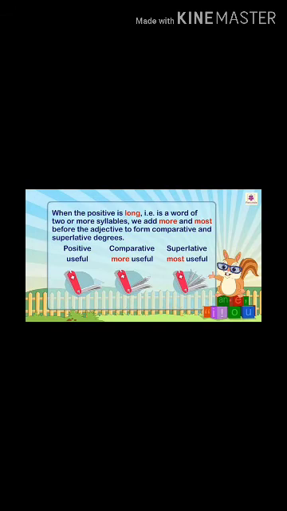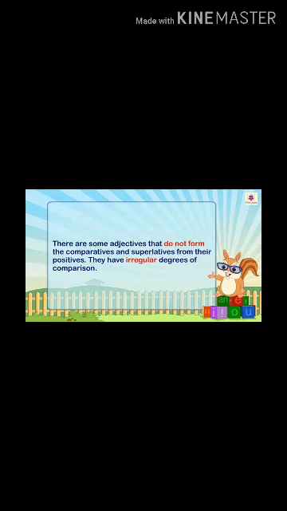Now, when the positive is long, that is a word of two or more syllables, we add more and most before the adjective. Like useful, then in comparative we write more useful, and then in superlative we write most useful. So useful, more useful than that, and then most useful among all.